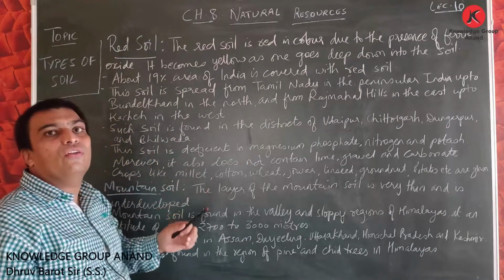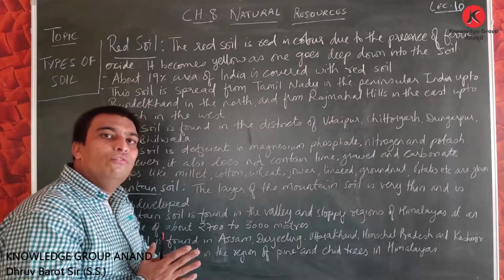So red soil can be seen in different parts of India.